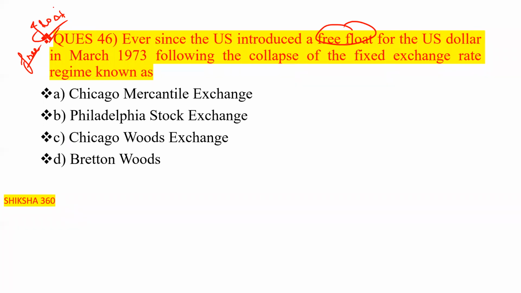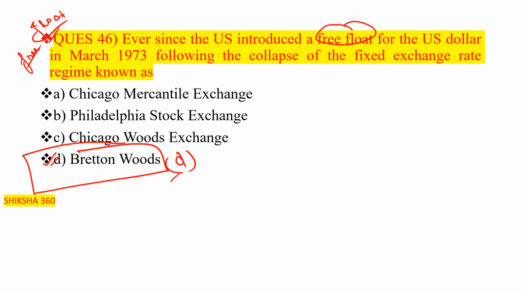That fixed exchange rate regime, basically it is known as the Bretton Woods. So option number D is the answer.